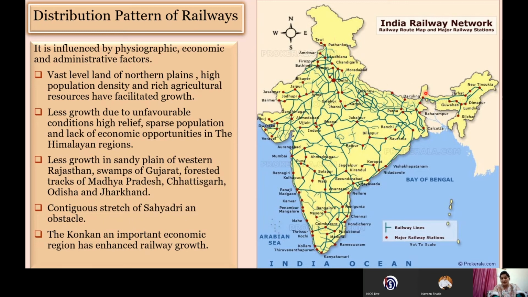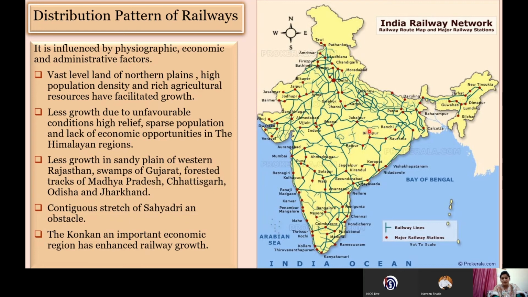If you see the Himalayan part in the Sikkim region and the northeastern region, they are almost absent from the railway lines. Apart from that, we have the sandy desert of Rajasthan. It is also difficult to lay the railway track on sandy desert. Then we have the Rann of Kutch, the swampy areas, and the marshy areas of Sundarbans.